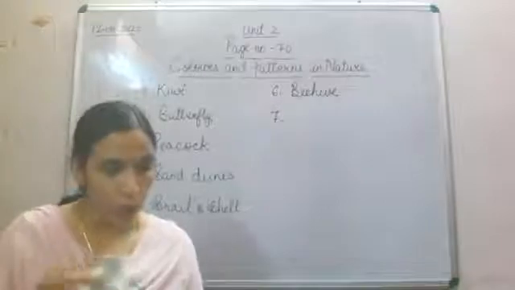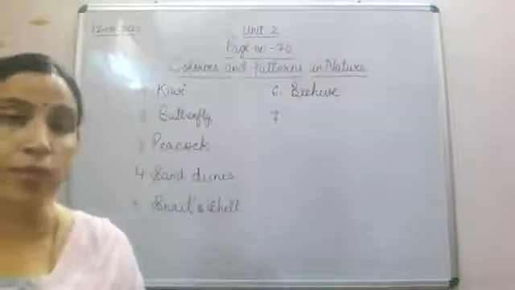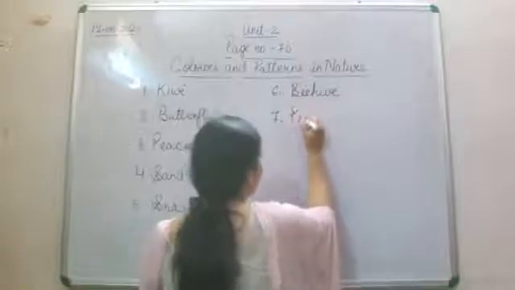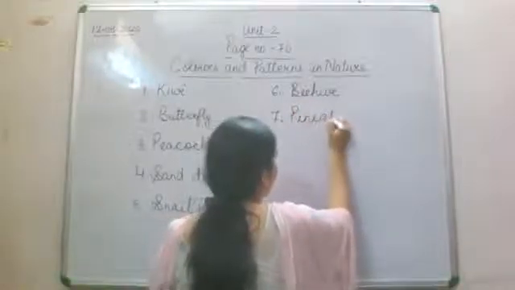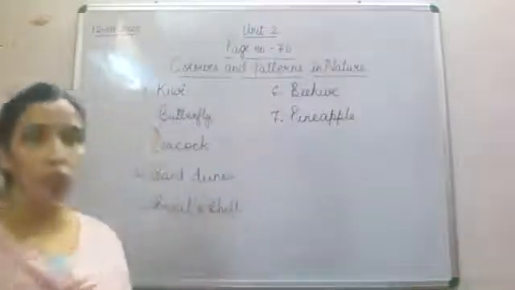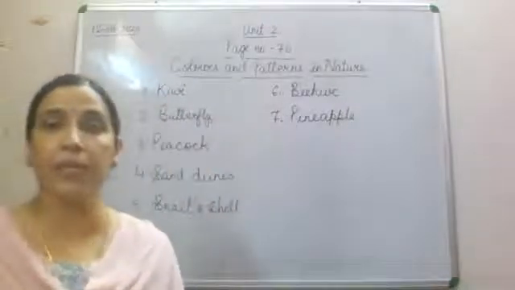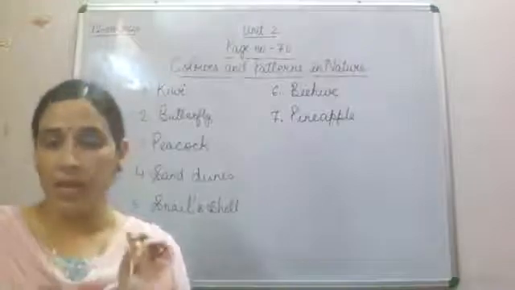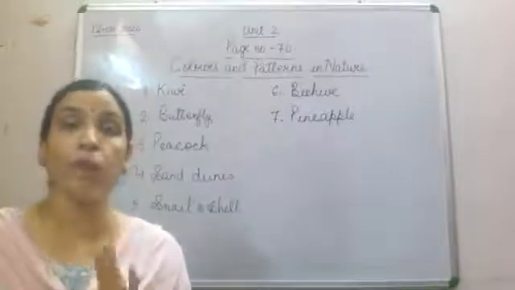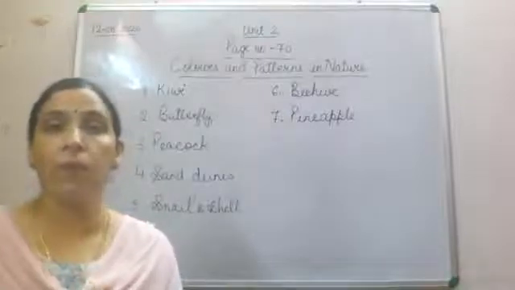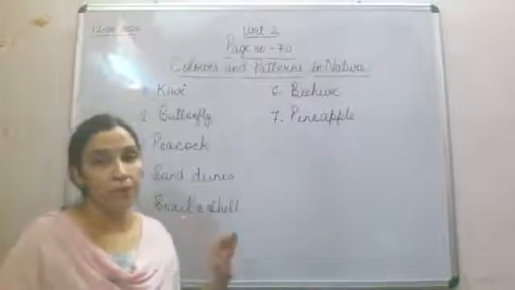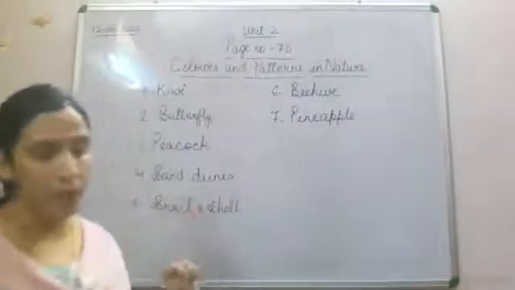ठीक है. तो what is that pattern? This pattern is of pineapple. Number 7 is the pattern of pineapple. Now again, pineapple is quite important food which is used in cooking, baking, making sweet dishes, and for eating like that only. Different minerals, vitamins we are getting from pineapple. Quite important fruit, that is pineapple. So number 7 is pineapple.